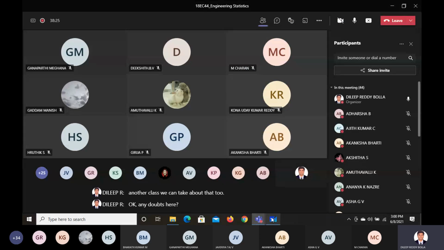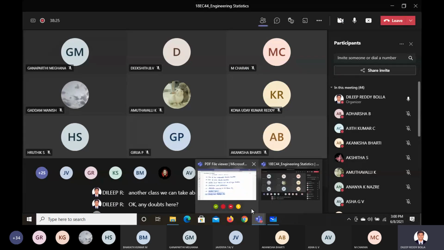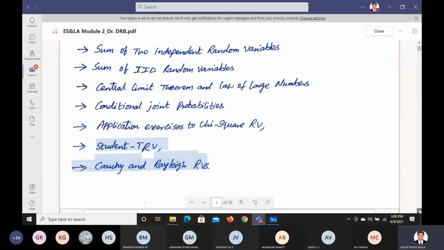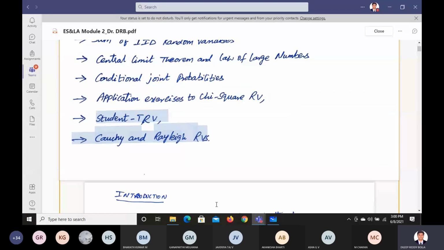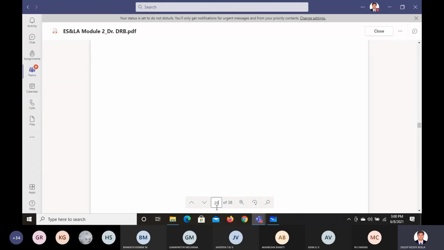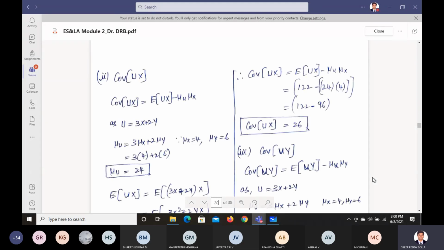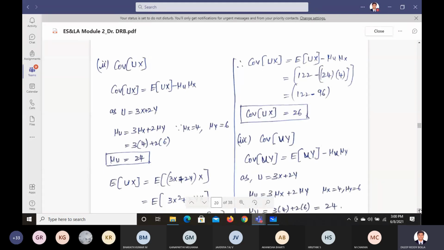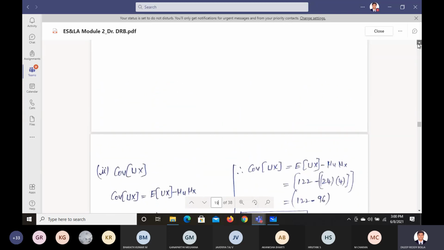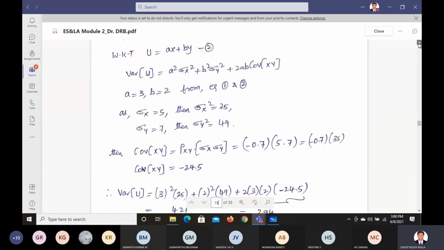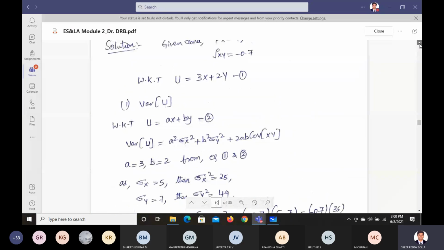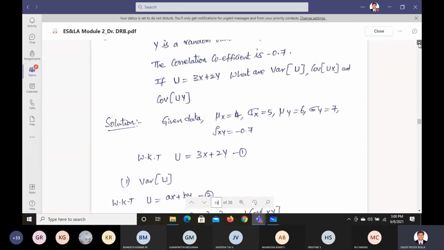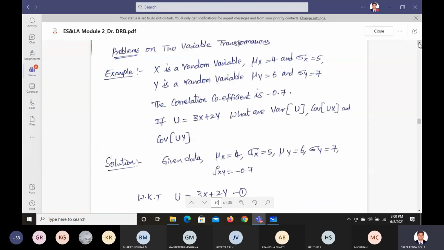And one more problem is there. If we are able to look at that, it will be good. Somewhere around page number 10, let us say, approximately the 20th page. Yes, this problem, please go through this problem. From here you have some problems, you can go through them.